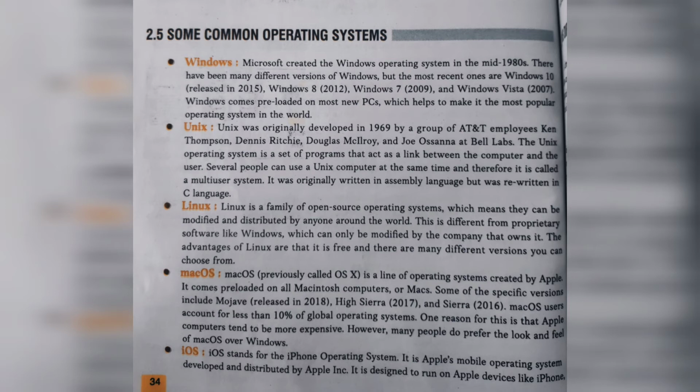Okay, so iOS. What does iOS stand for? iPhone operating system. This is an operating system for smartphones from the Apple company. It is a mobile operating system created by Apple, designed to run Apple devices like iPhone, iPod, iPad, etc. The first version of Apple iOS was released on 29 July 2007.